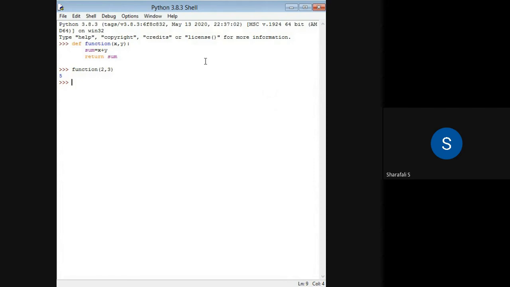Because my function is defined as function of x comma y, we are having two arguments here, x and y, and then this operation sum equal to x plus y, and whatever sum value, that will be returned to this function. So when I give function of 2 comma 3, x and y are taken as 2 comma 3, then x plus y is performed, and the value of sum will be returned. So I will be getting the value 5.